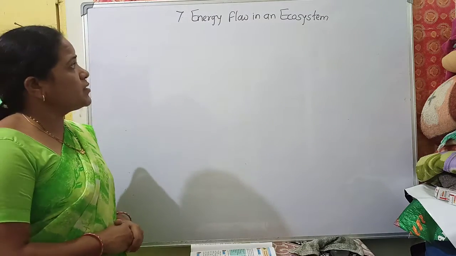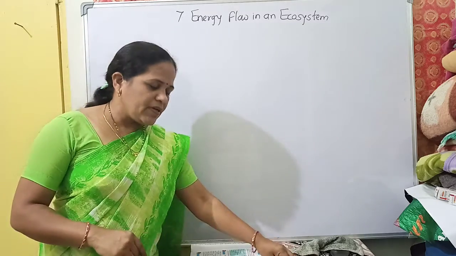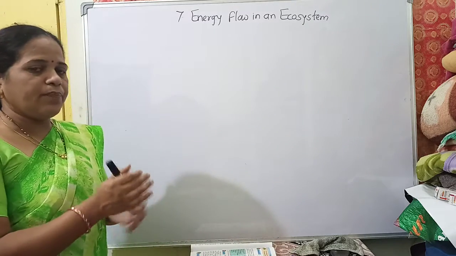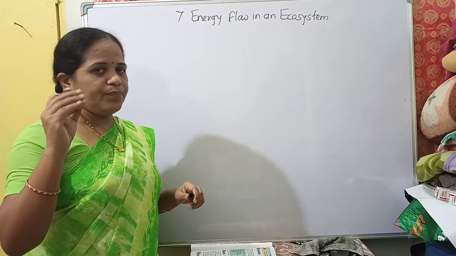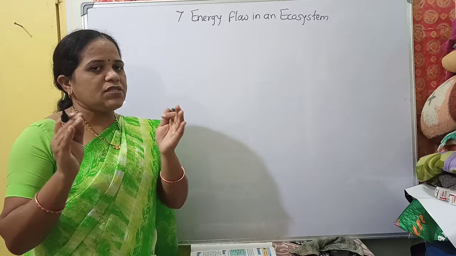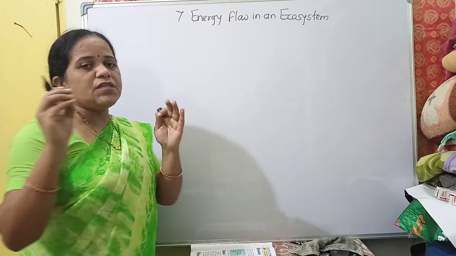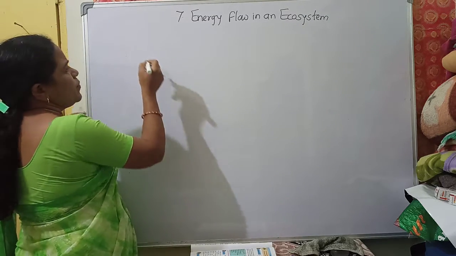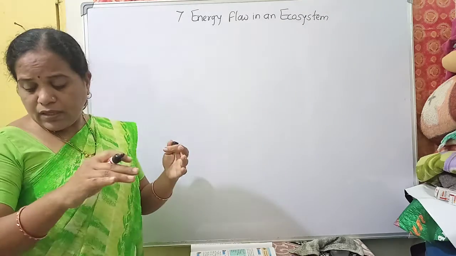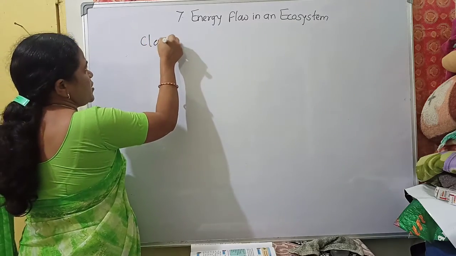Today's topic is energy flow in an ecosystem. In a previous chapter, we studied the ecosystem, the living things present in our surroundings. Those living things are very large in number. So first we study classification.